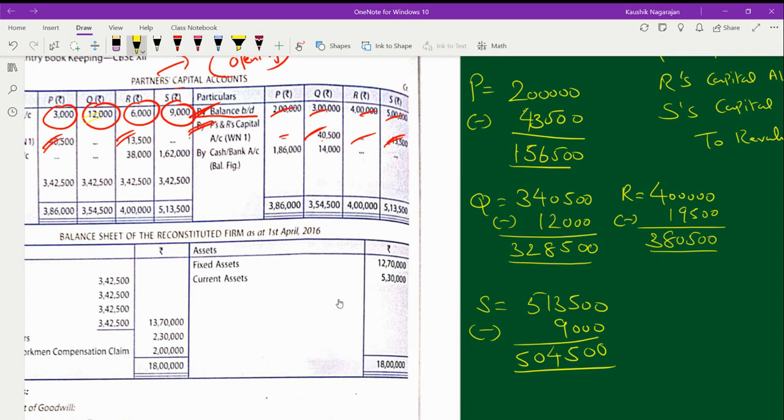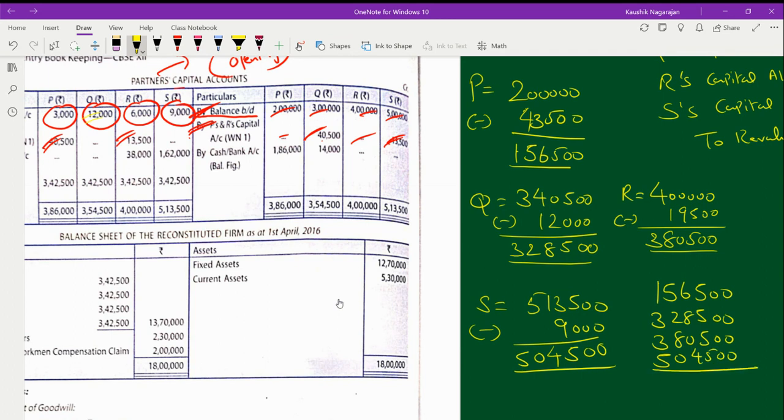Now, what you should do is add all those partners' capital accounts, that is 1 lakh 56,500, and then rupees 3 lakh 28,500, then the amount of rupees 3 lakh 80,500, and finally the amount of rupees 5 lakh 4,500.